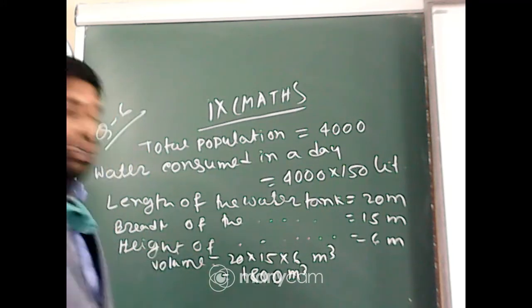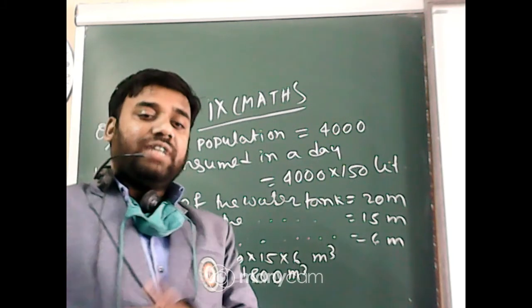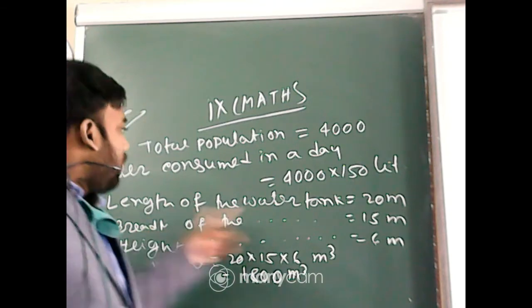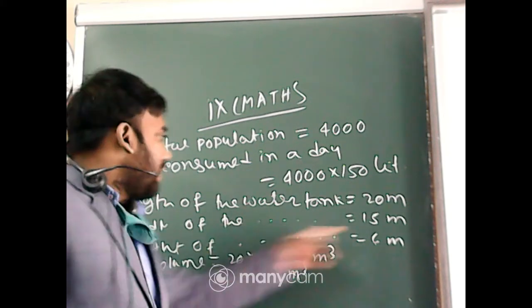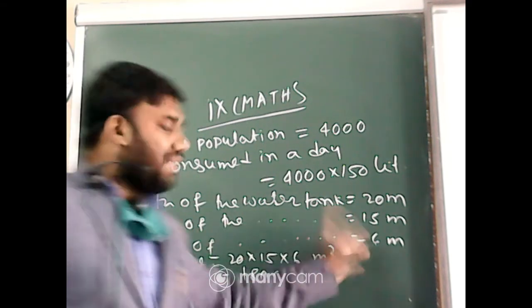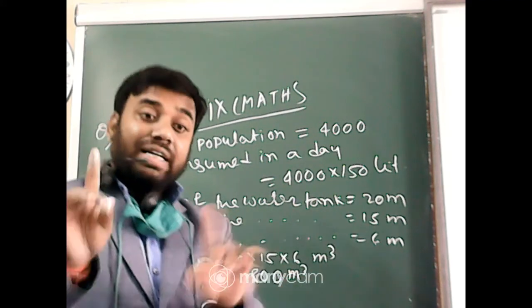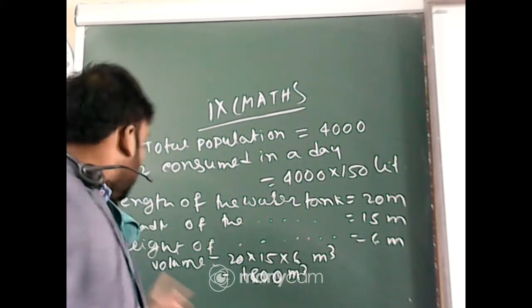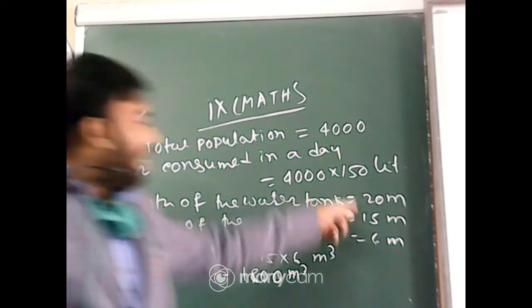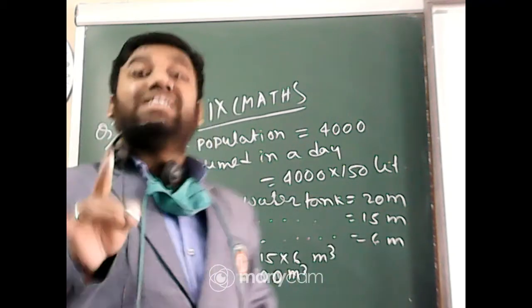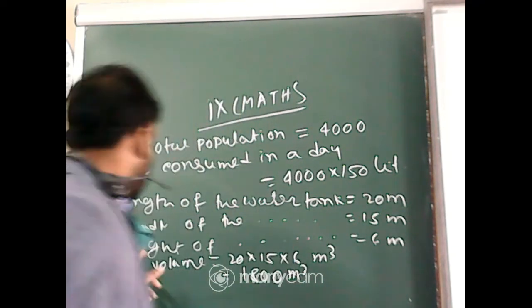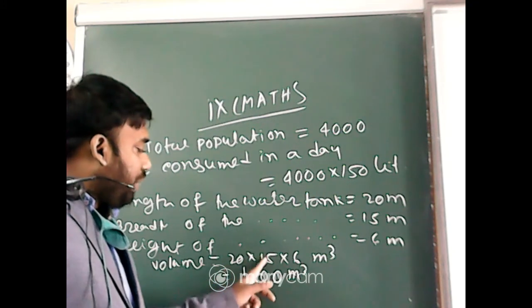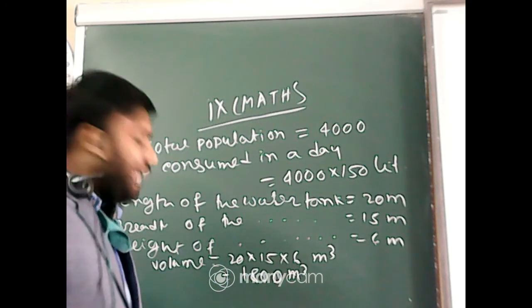Now the water tank in their village: the length of the water tank is 20 meters, the breadth is 15 meters, and the height is 6 meters. Now what is the volume of the water tank? Length, breadth and height are different, so it is a cuboidal form. Cuboidal form means volume equals L into B into H, that is 1800 meter cube.